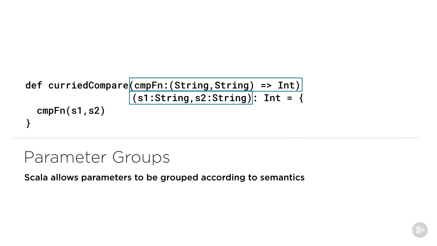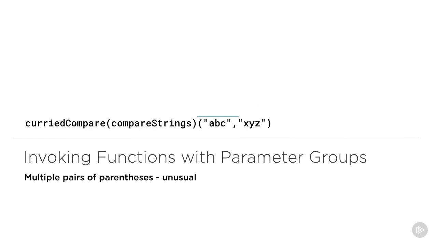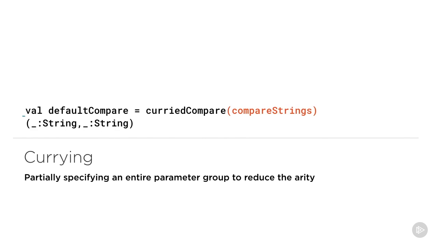The syntax is a little strange because this involves invoking such a function using not one but two pairs of parentheses. You can see an invocation now where we specify in the first parameter group the value of the comparison function, and in the second the two strings which have got to be compared. It's odd for many programmers to invoke a function with more than one pair of parentheses, but conceptually it's not very difficult. Now that we've understood what parameter groups are all about, we can talk about currying.